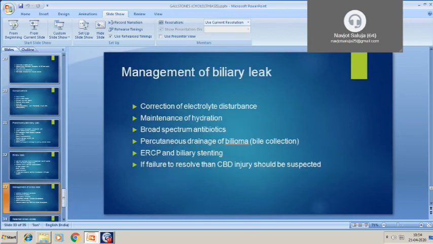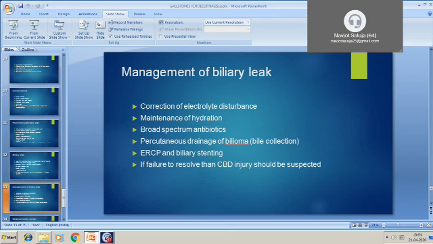So how will you manage a patient with bile leak? First of all, symptomatic management of the patient. For example, these patients have electrolyte disturbance. They may be dehydrated due to fluid loss in the third space. So you have to correct the electrolyte imbalance and maintain hydration. Then we have to start broad spectrum antibiotics, and then we have to drain the bile.